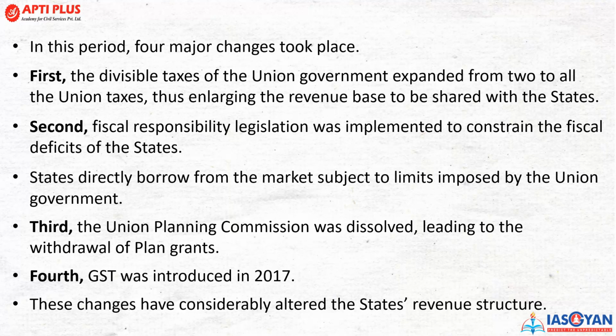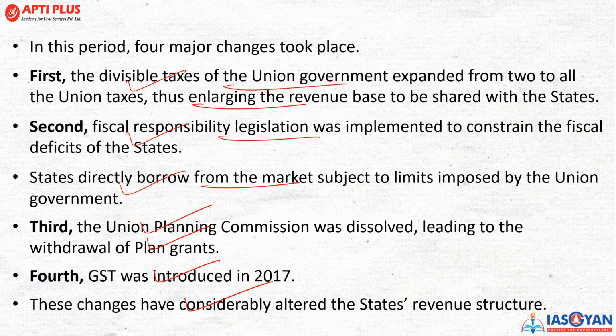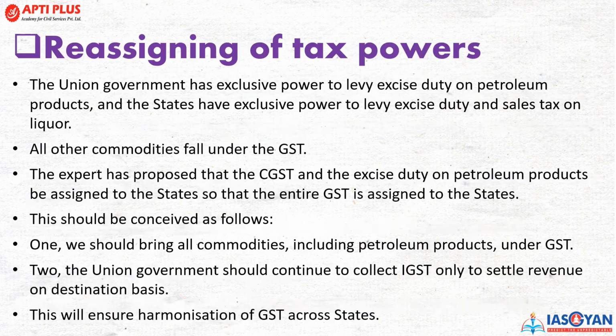Now, there were four challenges that took place. First is with regard to the divisible pool of the union government expanding, with the union enlarging the universal base. Second is with regard to fiscal responsibility that was implemented to constrain the fiscal deficits. The state directly borrow from the market subject to limitations imposed by the union government. Third is about the union planning commission that was dissolved, leading to the withdrawal of plan grants, and the last is the GST that was introduced in 2017, and these changes altered the states' revenue structure.